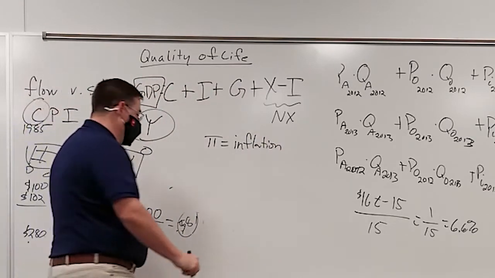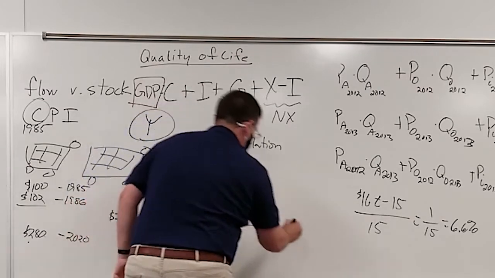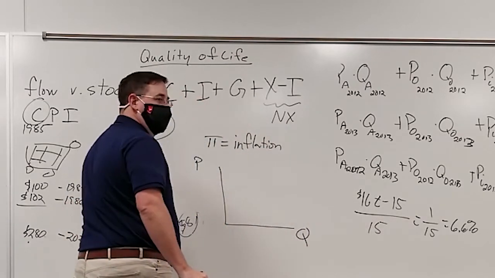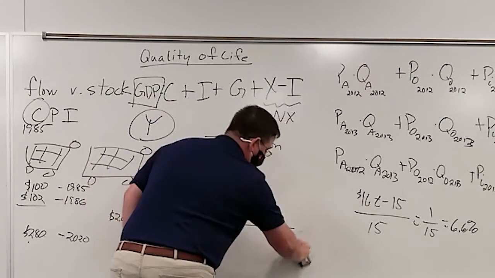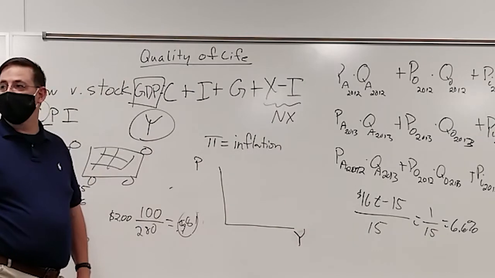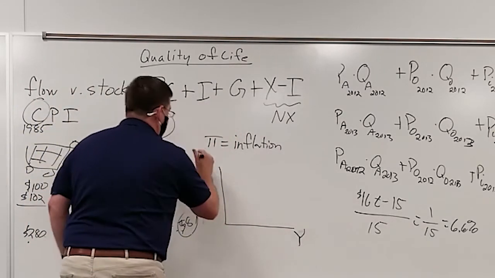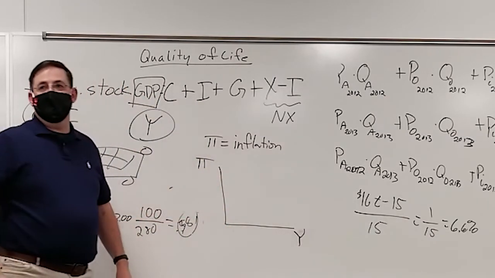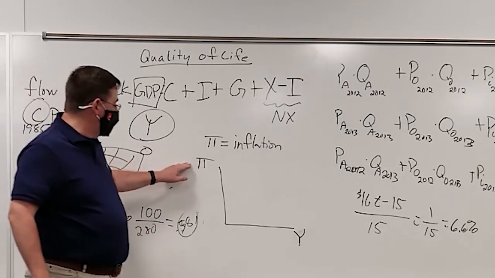And we're going to build a model where instead of price and quantity on the axes, we're going to talk about not just the quantity of a certain thing, but the quantity of all the things. We're not going to talk about the price of a certain thing, but the rate of change of prices, or the inflation rate over time.